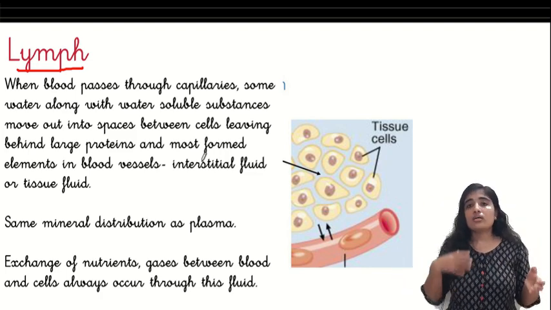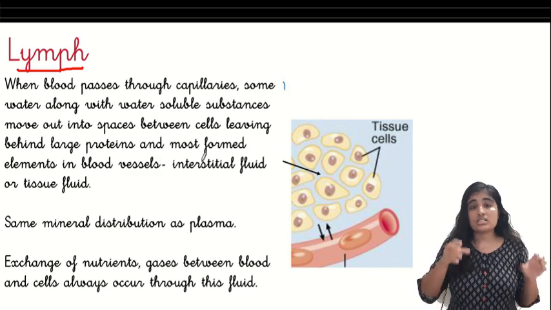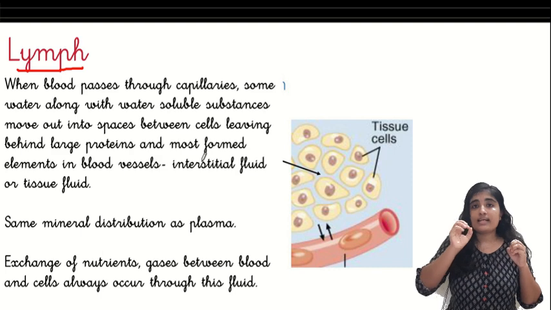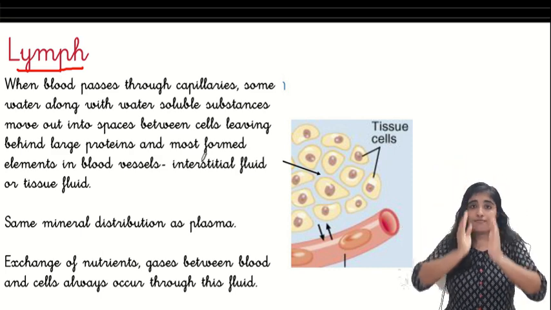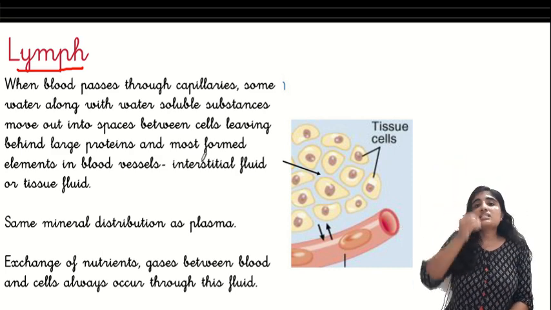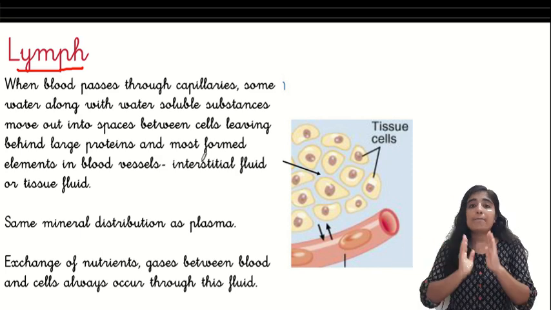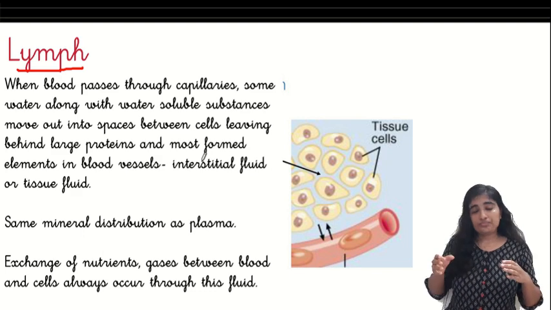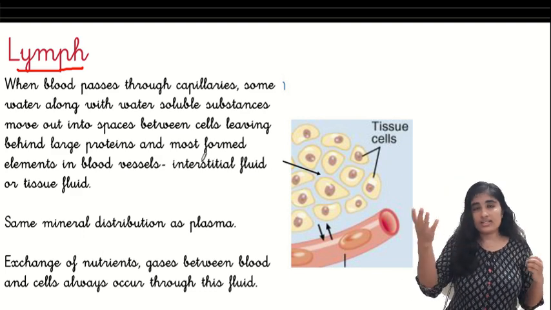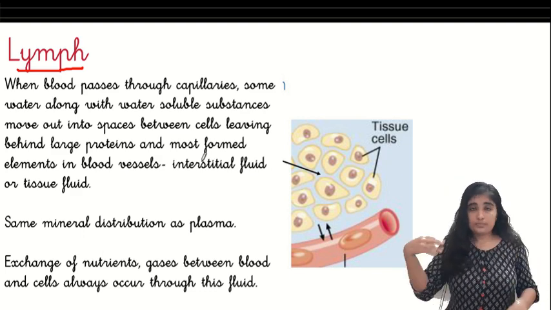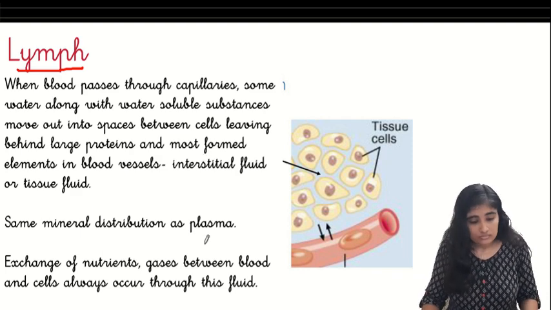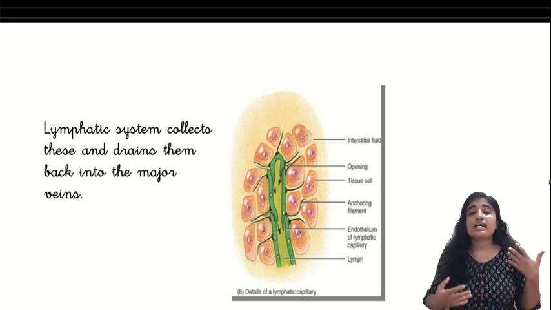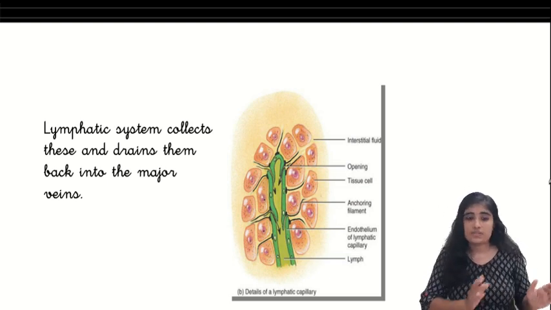So how does this go back? A few of them return back to the blood vessels. The remaining are collected by dead-ended capillaries called lymphatic capillaries, and they join the lymphatic vessels. It is these lymphatic vessels that drain them into the main veins, the larger veins. So it returns to the blood circulatory system. When I say that this comes from the blood, you know that it has the same mineral distribution as the plasma.